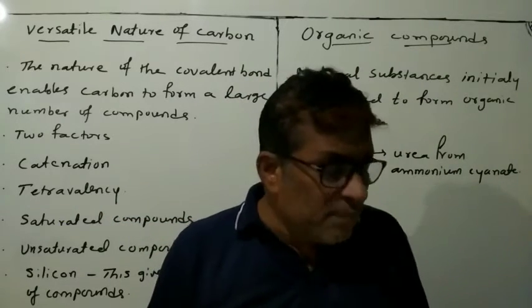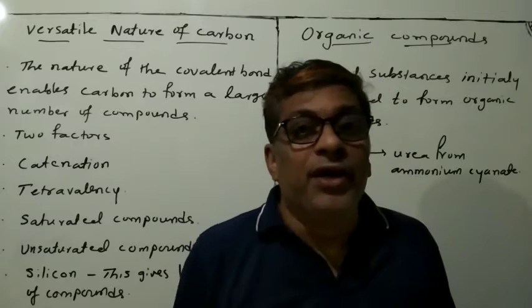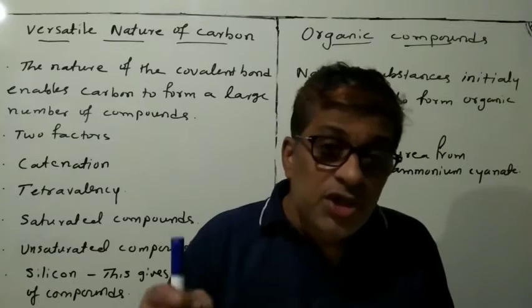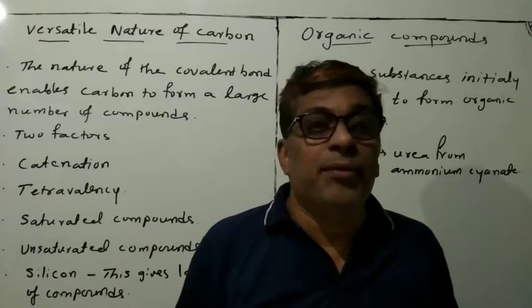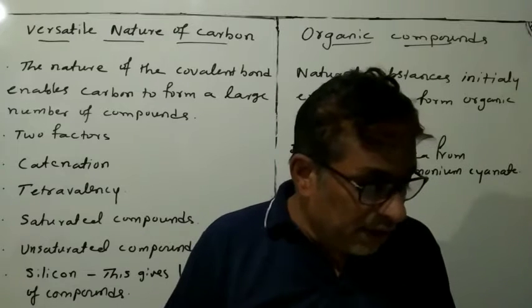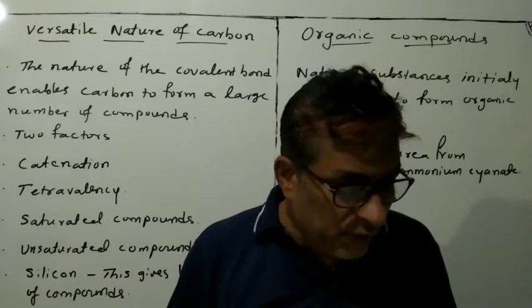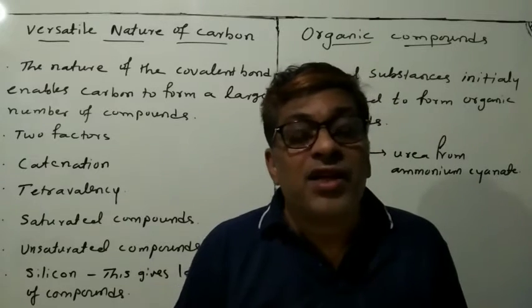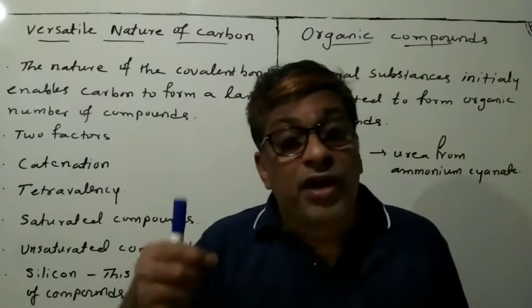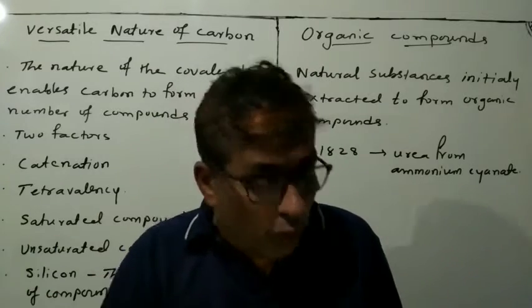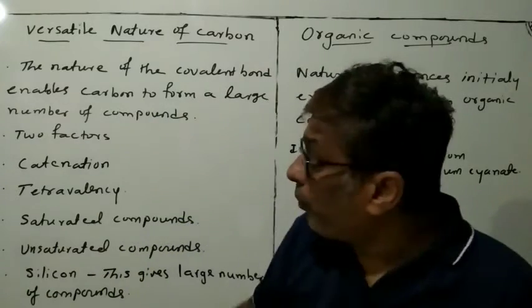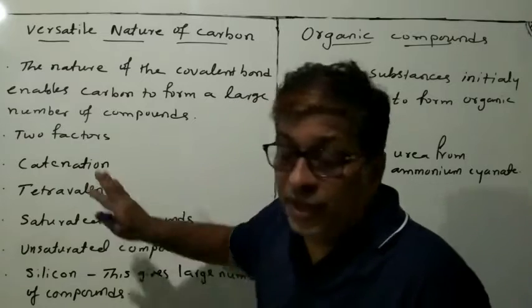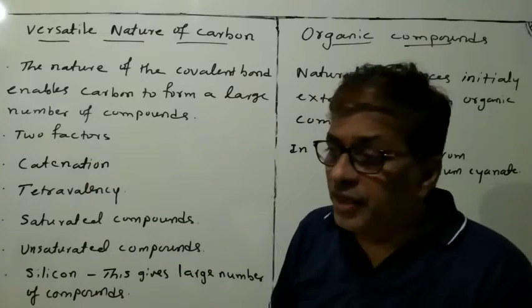See, carbon has the unique ability, unique ability means unlike characters, to form bonds with other atoms of carbon, giving rise to a large number of compounds or a large number of molecules. So this property is called catenation.